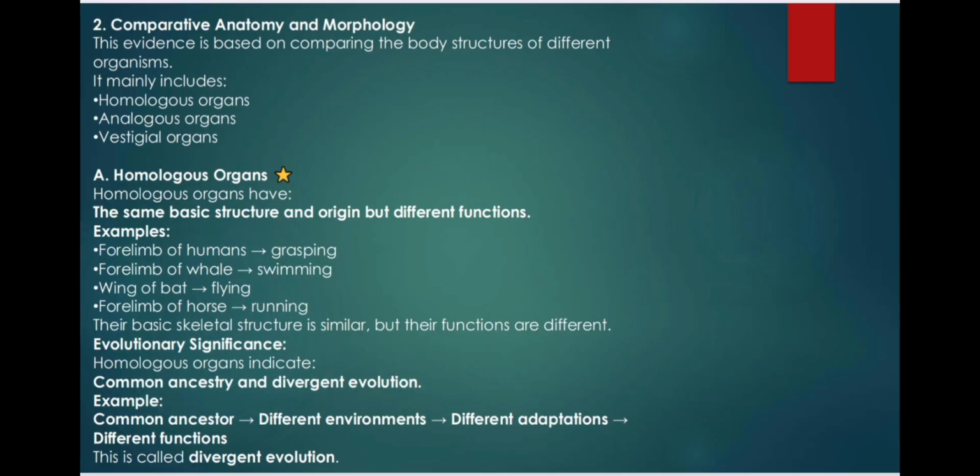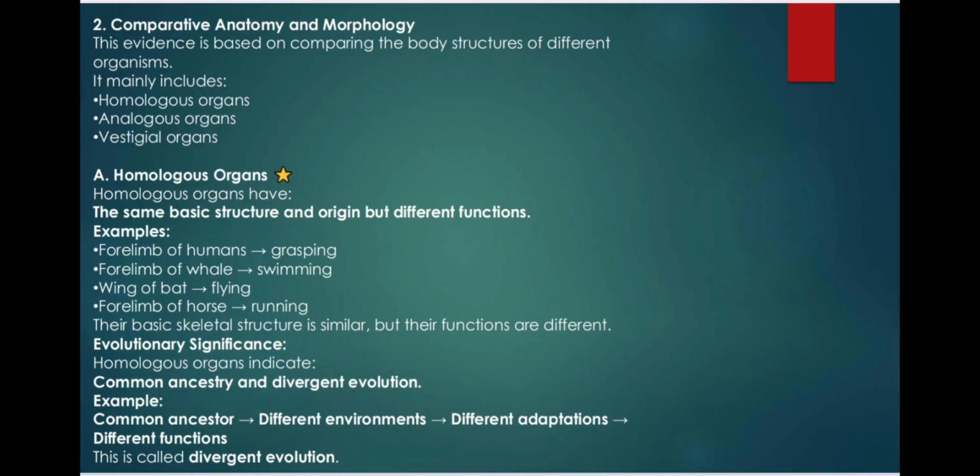Number 2. Comparative anatomy and morphology. This evidence is based on comparing the body structures of different organisms. It mainly includes homologous organs, analogous organs, and vestigial organs. A. Homologous organs. Homologous organs have the same basic structure and origin but different functions. Examples: forelimb of humans, grasping; forelimb of whale, swimming; wing of bat, flying; forelimb of horse, running. Their basic skeletal structure is similar, but their functions are different.